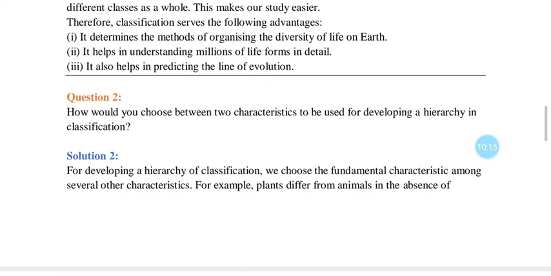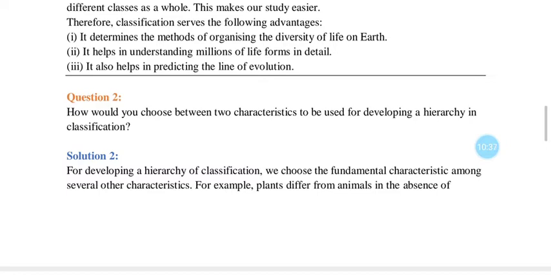Question number two, how would you choose between two characteristics to be used for developing a hierarchy in classification? This is a very important question. We have seen the hierarchy of classification. These are the steps of classification. This is a ladder of classification. We have seen kingdom, then phylum, then class, then order, then family, genus, species. So this is the hierarchy. This is the ladder of the classification system.